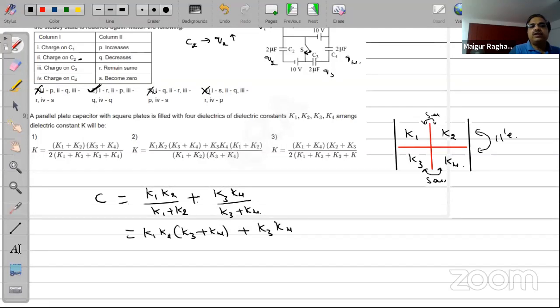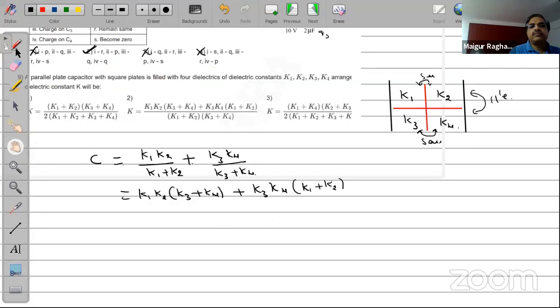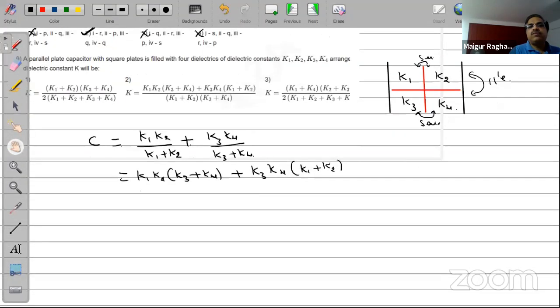Please look at it, take the LCM, simplify it, and see which option basically matches with this. So I think the second one is the right option for this. All right, second one is the right option.